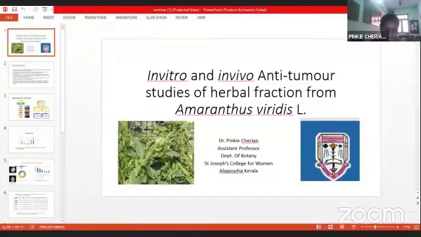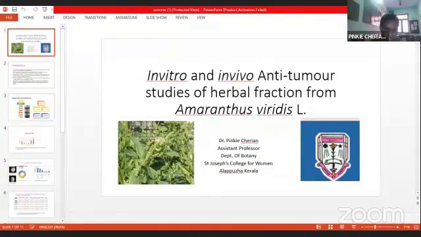In this study, we have used the Dalton lymphoma ascites model for analyzing the anti-tumor property of Amaranthus viridis. Here, we have taken the ethanolic leaf extract and administered it in Swiss albino male mice, to reduce the solid tumor condition.